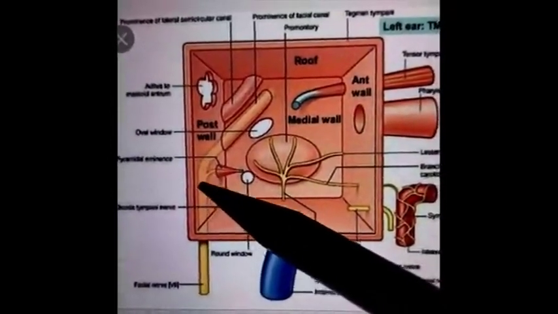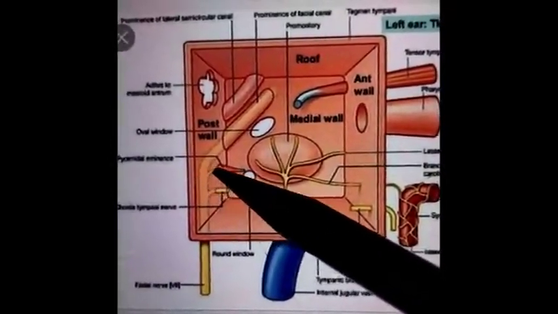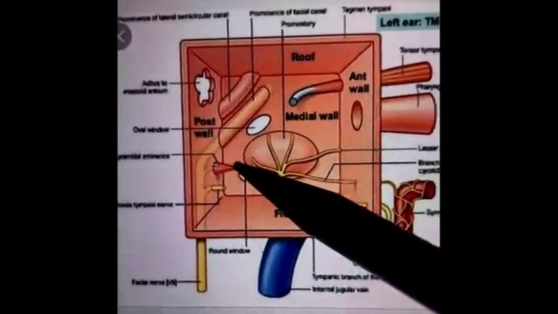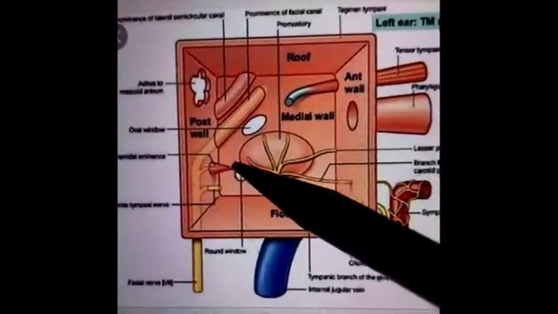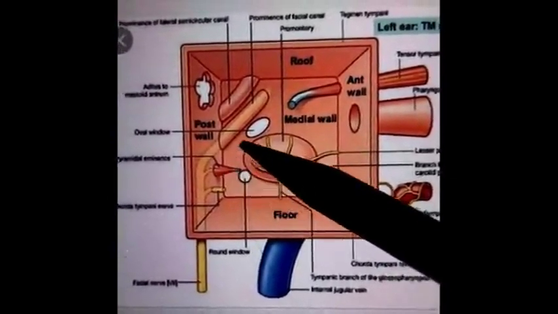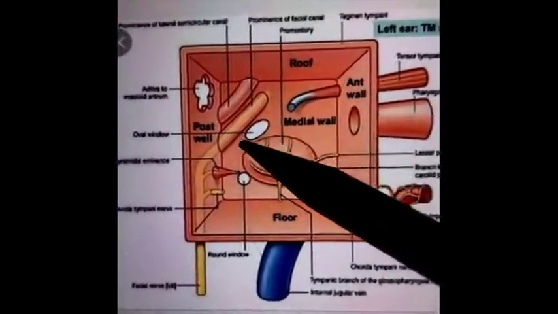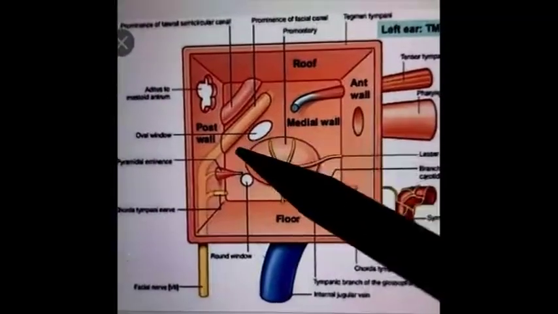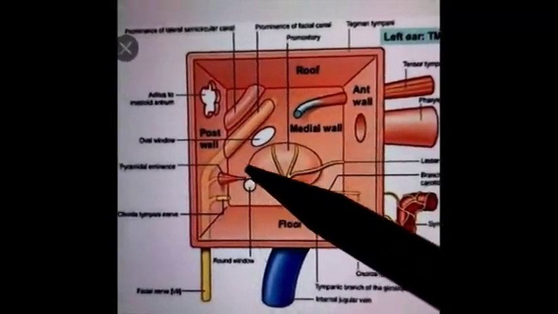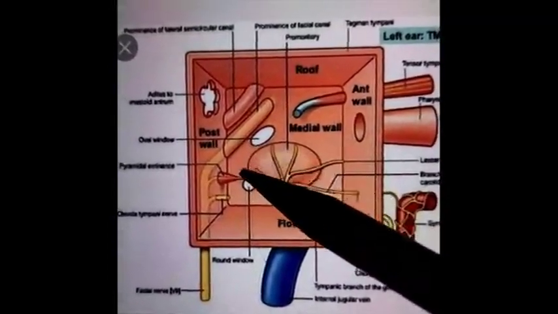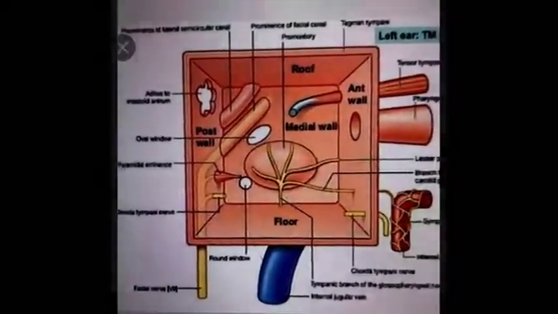Then these leave the bony canal and turn into a tendon. The tendon emerges at the apex of the pyramid. Then the tendon turns towards the stapes bone, which is present in the area of the oval window, and the tendon of the stapedius inserts into the neck of the stapes bone.